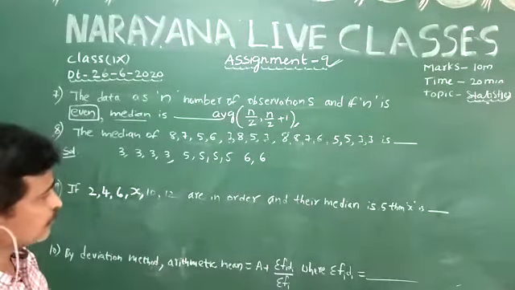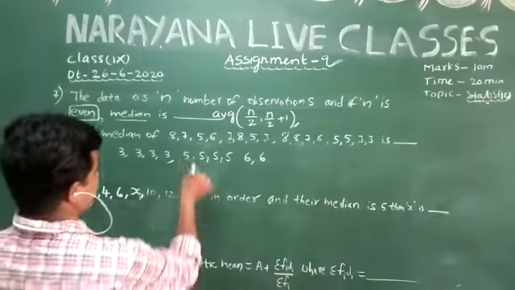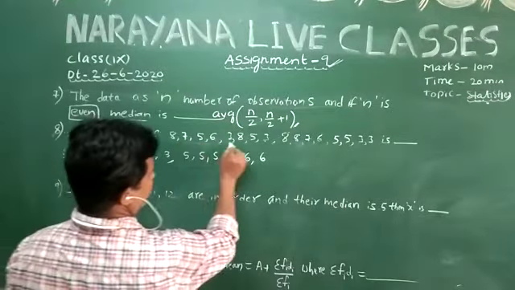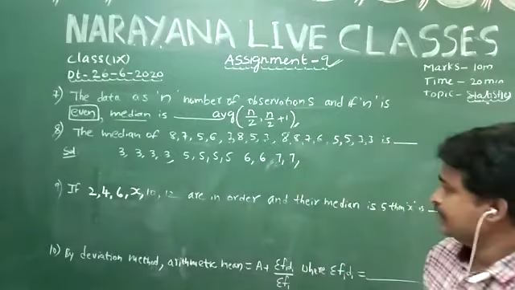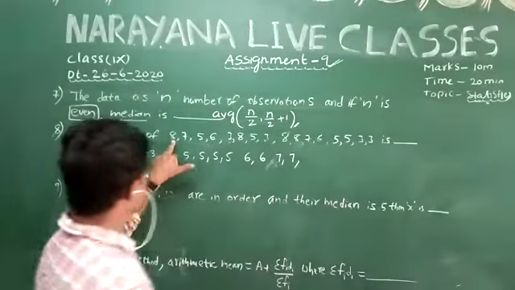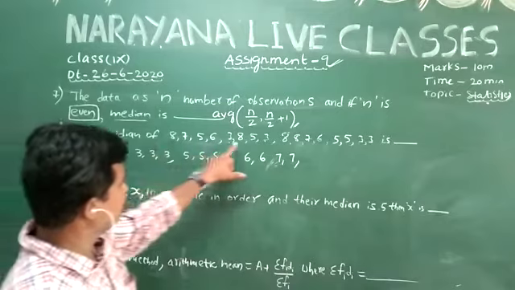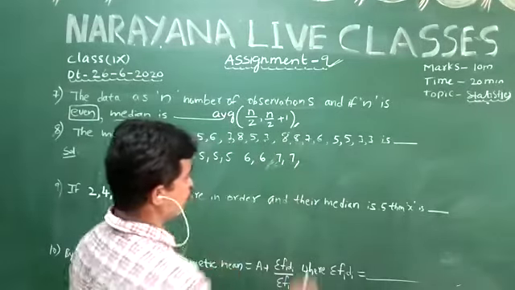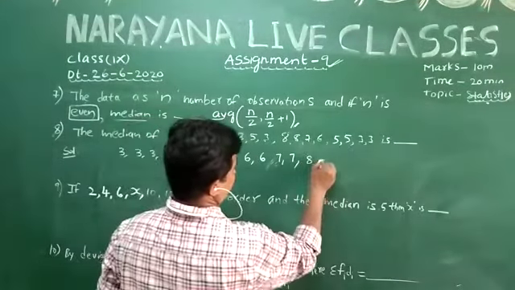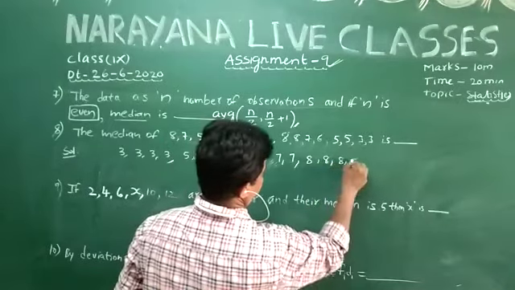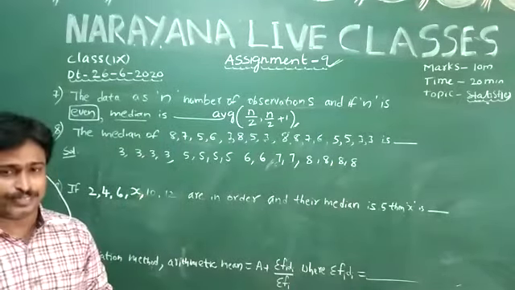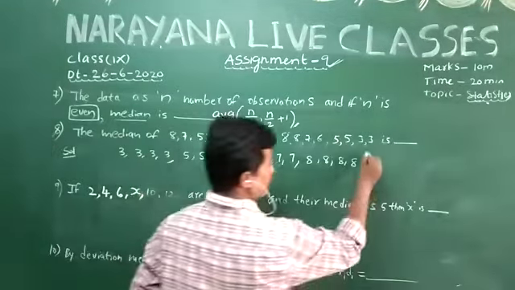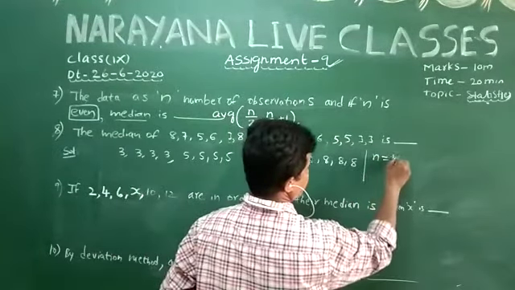And after 6 comes 7, 2 times. Finally the 8s are here, 4 eights. You observe that the total number of observations is 16. Here n is equal to 16.